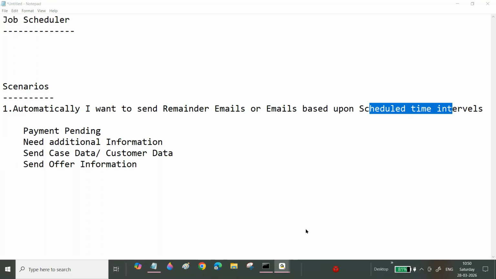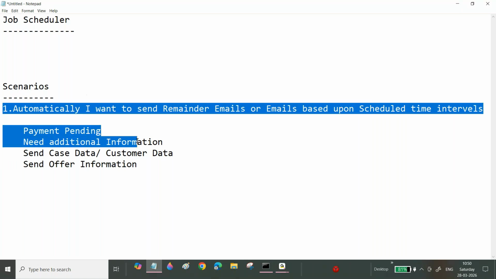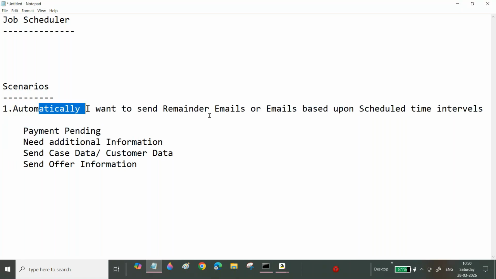About their promotion, no, right? At night time, no. Even offer information from any shopping mall, if you reach one, will you get it? No. So this is one scenario. What is this scenario? Automatically, I want to send reminder emails based upon some time interval.